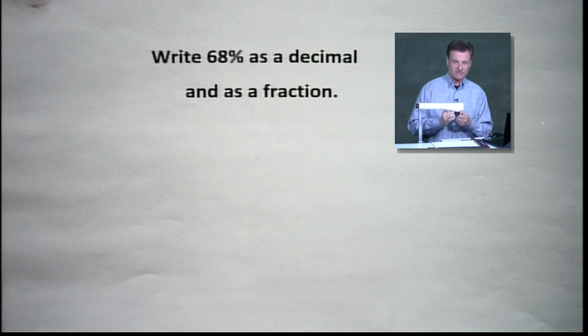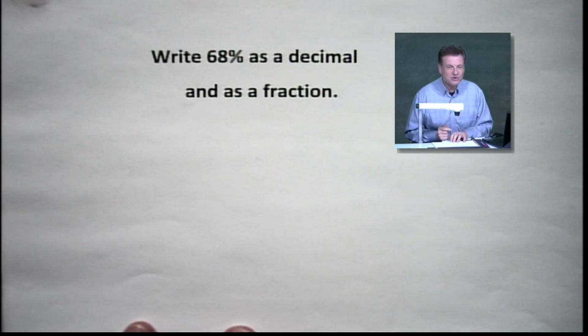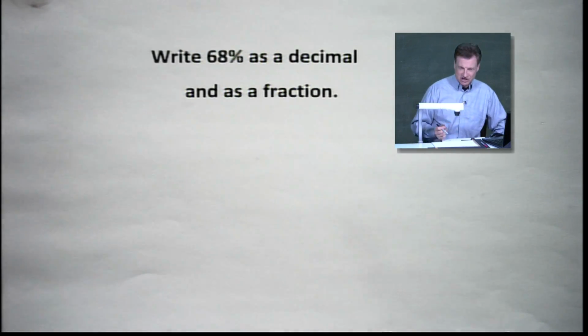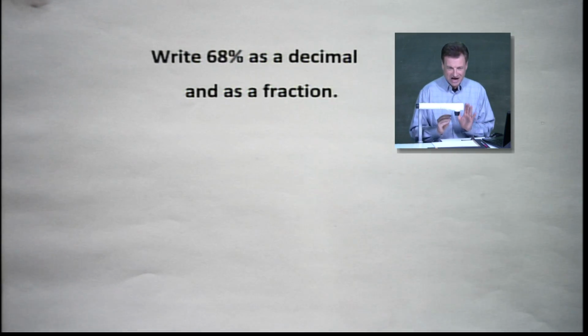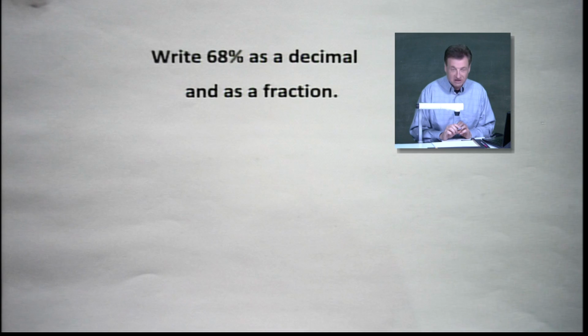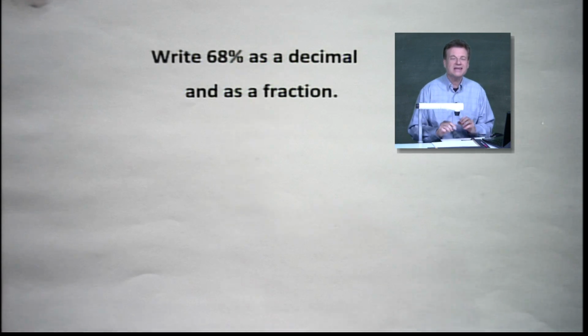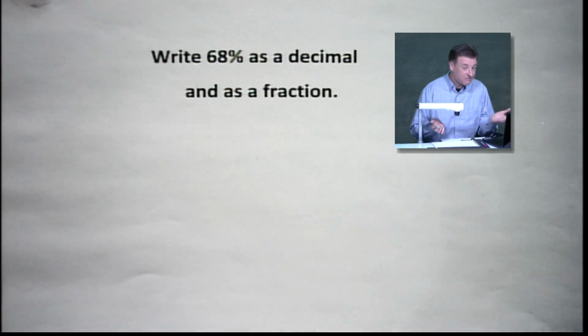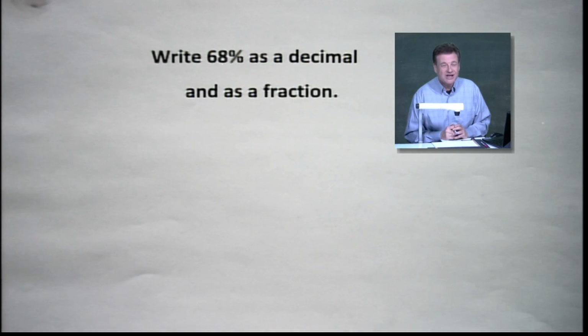First question here. It says to write 68% as a decimal and as a fraction. All right, now, folks, decimals are fractions, all right? Please understand that. If we read them properly, I know we like to say 0.5, 0.2, but really those are tenths, like 5/10, 2/10. So what we're going to do, we're going to write that decimal as a decimal fraction, and then we're going to make it into a fraction with two integers, and we're going to reduce them, obviously, as far as we can go, all right? So let's take a look at it.